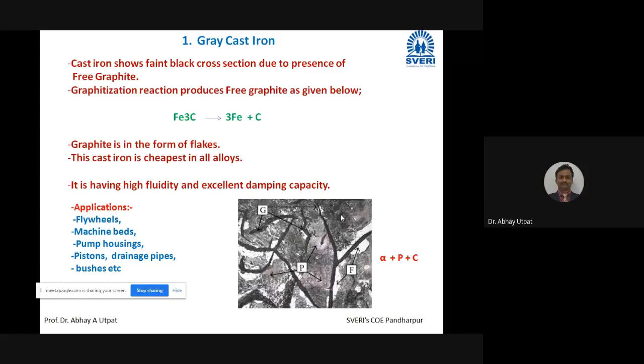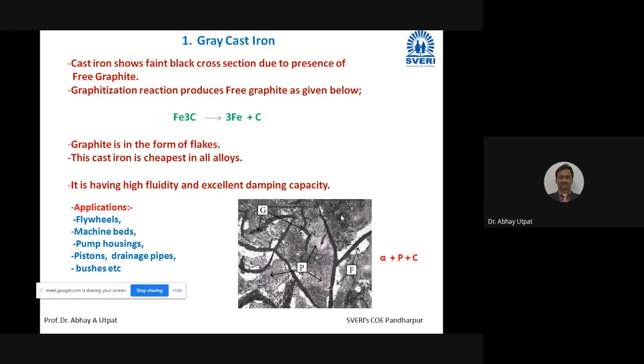So, when you are cooling from the liquid state, the first phase formed is austenite and cementite, depending upon the percentage of carbon. And once solidification is over, from there, if you start cooling from that higher phase, that cooling I am talking about in the previous slide. Once solidification is over, your phase is austenite and cementite.